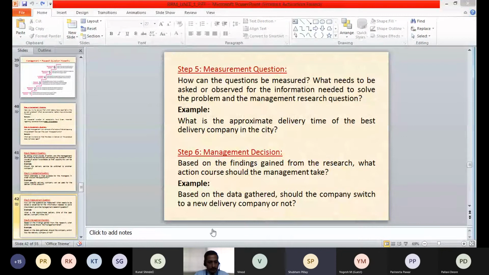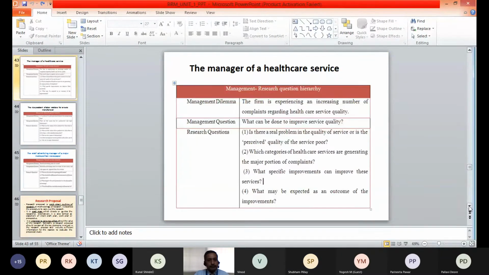So we will go ahead. If it is understood, we will go ahead and take a few more examples so that the concept is more clear to you. Here are a few other examples from different industries, so as to make you understand how the conversion of management dilemma to management question to research questions can be done.